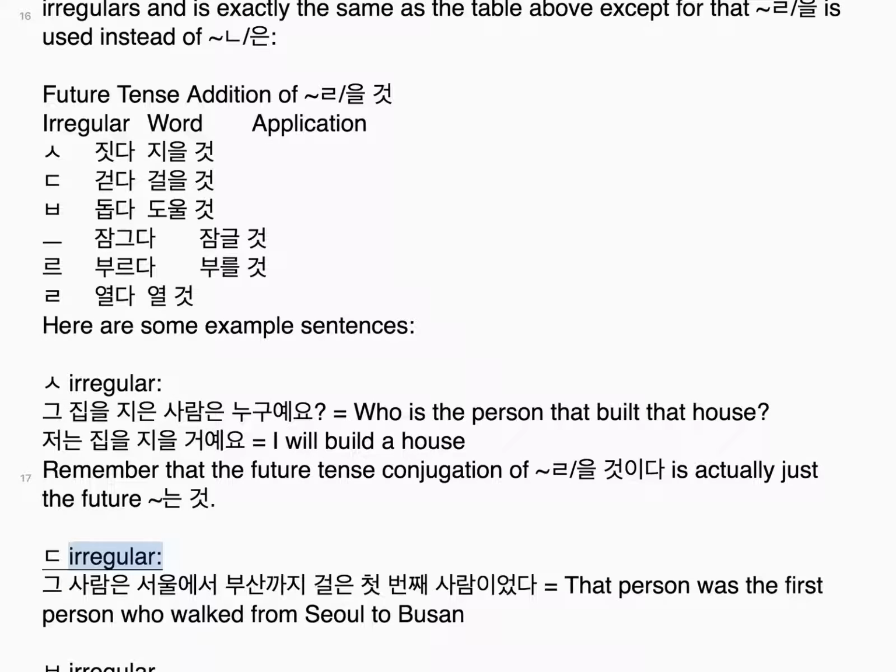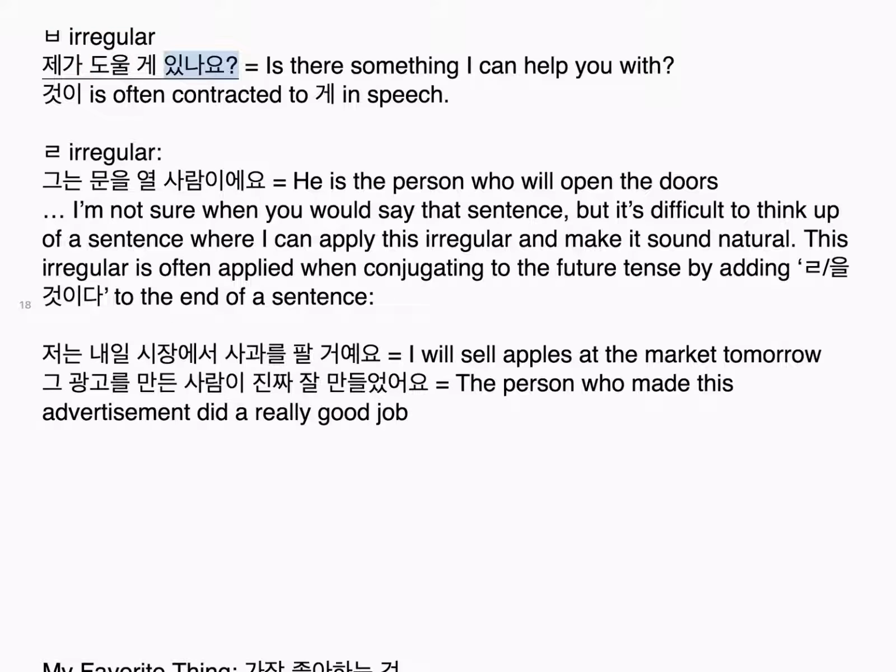그 사람은 서울에서 부산까지 걸은 첫 번째 사람이었다. That person was the first person who walked from Seoul to Busan. 제가 도울 게 있나요? Is there something I can help you with? 것이 is often contracted to 게 in speech. 그는 문을 열 사람이에요. He is the person who will open the doors.